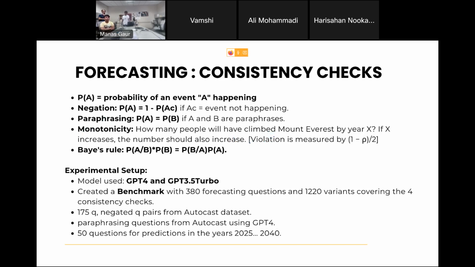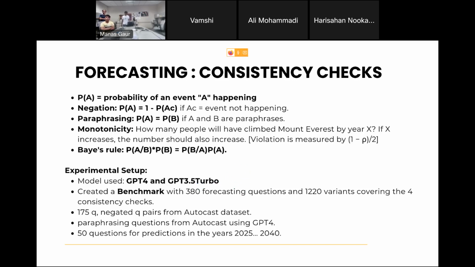And Bayes rule also they check in the same way. I was talking about negation, right? They just look at probability of events. So for this, they use GPT-4 and GPT-3.5 Turbo. They created their own set of forecasting questions for this.